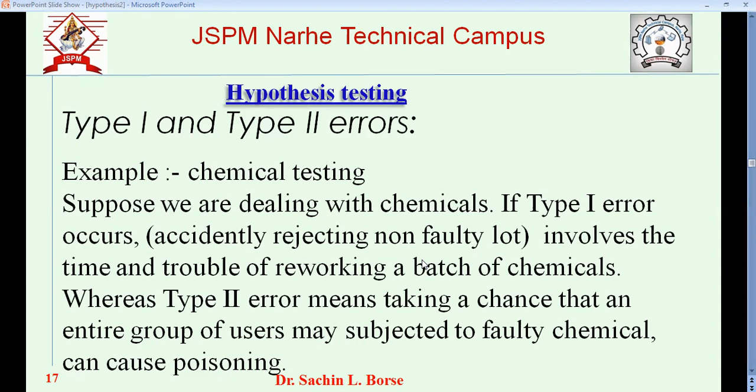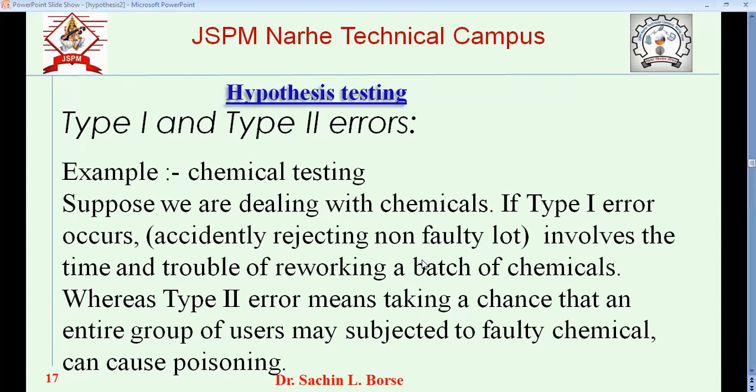Here, our company is losing some business, because we are rejecting the thing which is acceptable. So we are losing our sale because we have invested in the components, chemicals. So it is obvious that we want to reduce the type 1 error to reduce the losses.